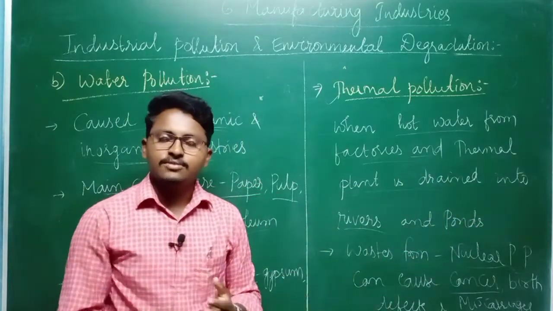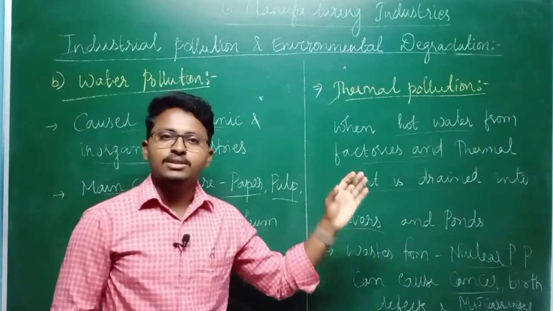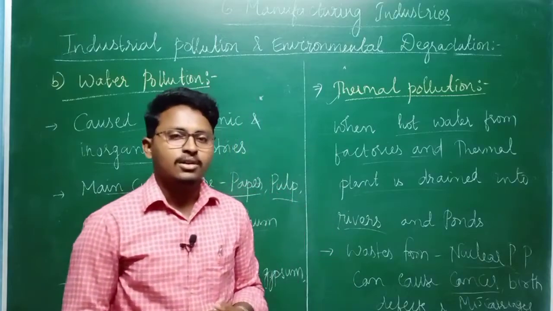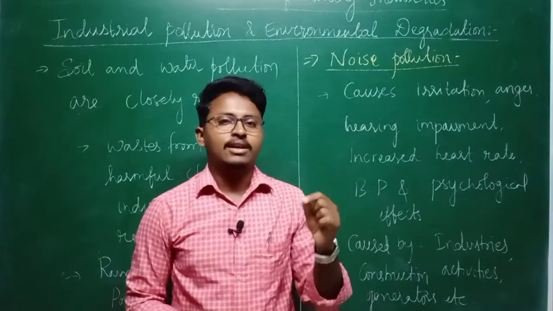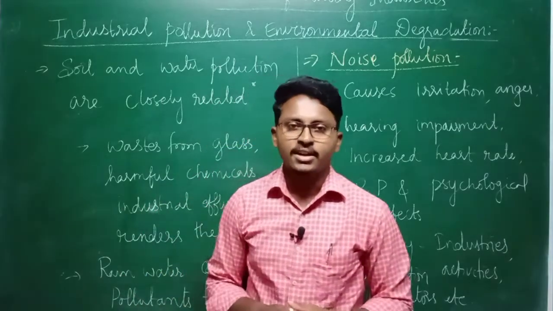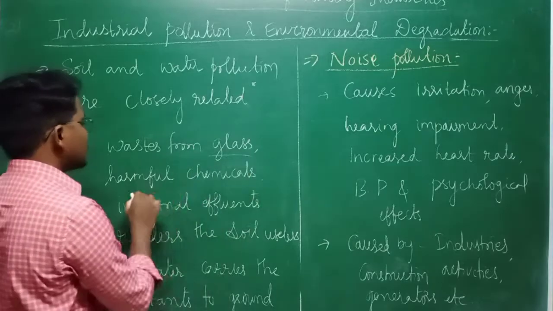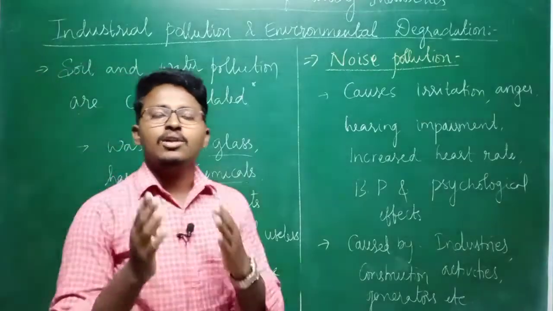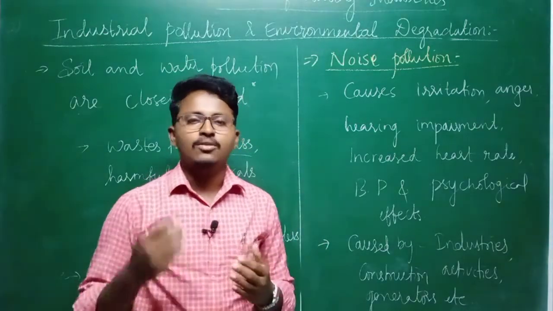Next we will discuss soil pollution and water pollution and how they are closely related, and then we will also see noise pollution. For example, some waste from glass industries, chemical industries and other industries cannot be released into the water.